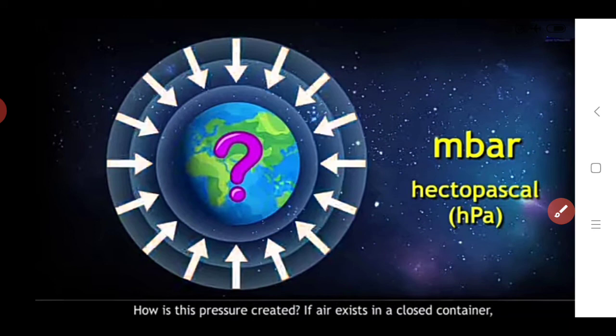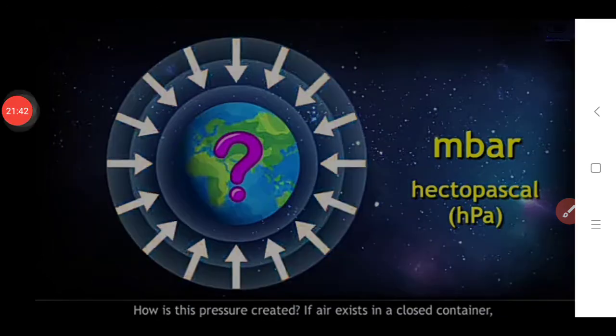So how is this pressure created if air exists in a closed container? This air is surrounded by our earth, but when we take the air in a closed container, in which way does this air exert pressure on its container?